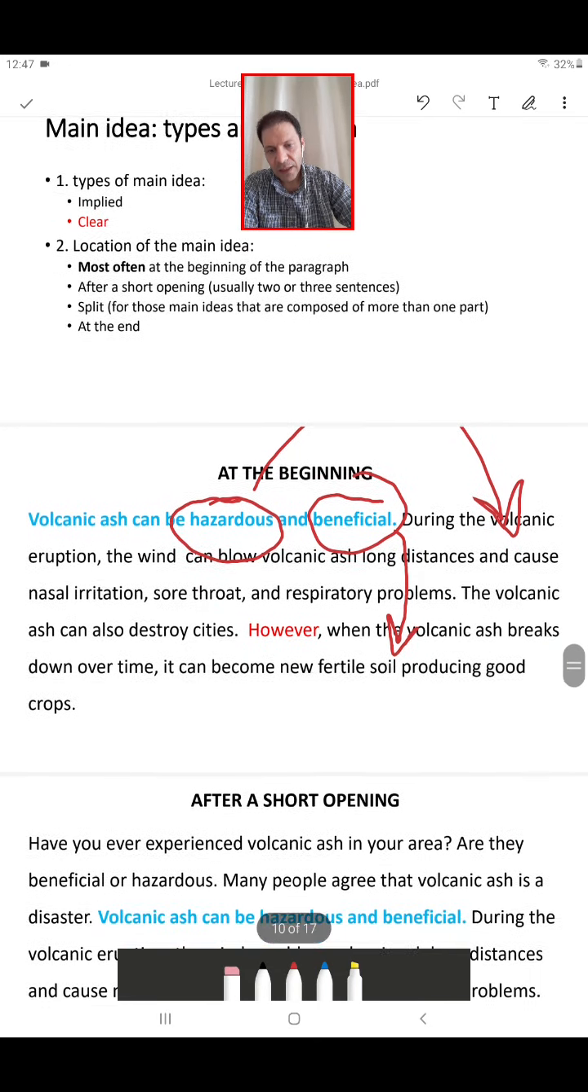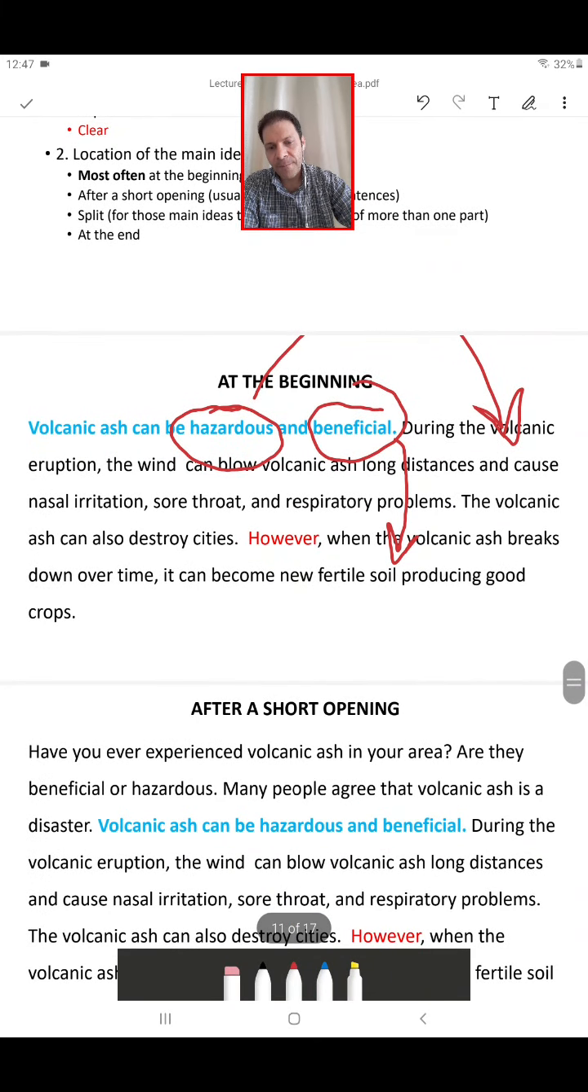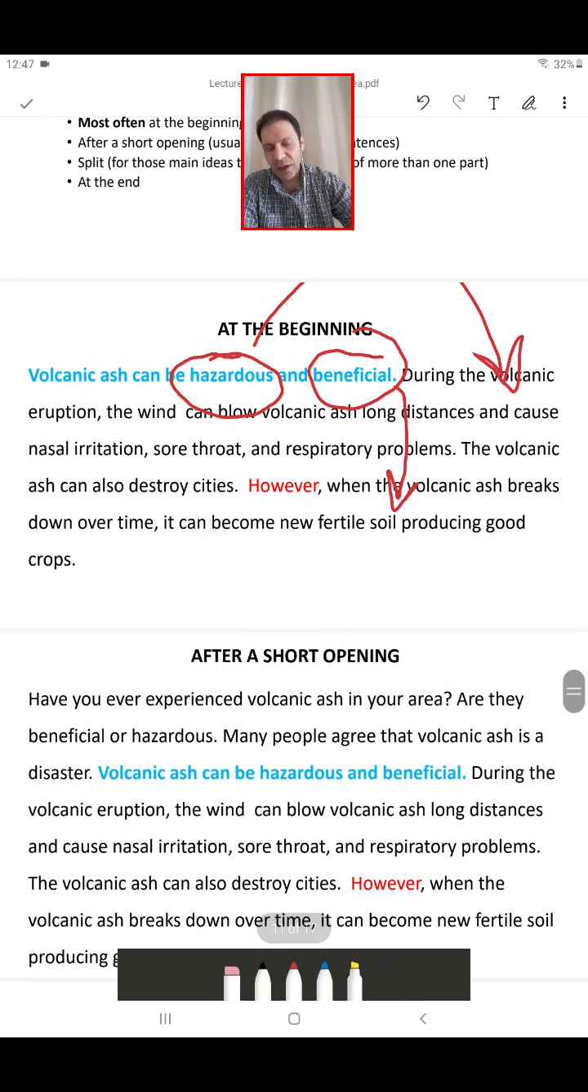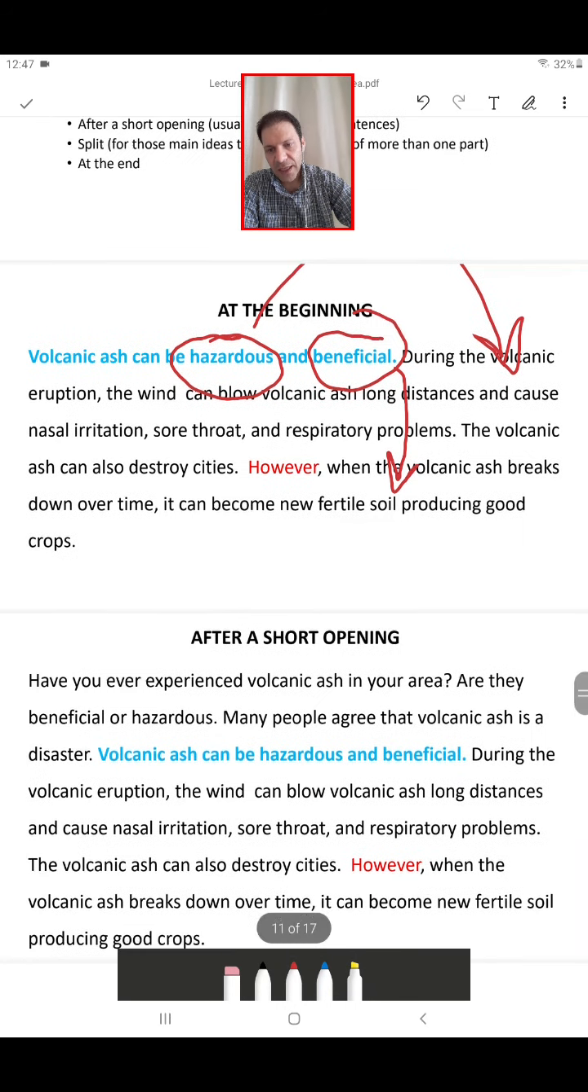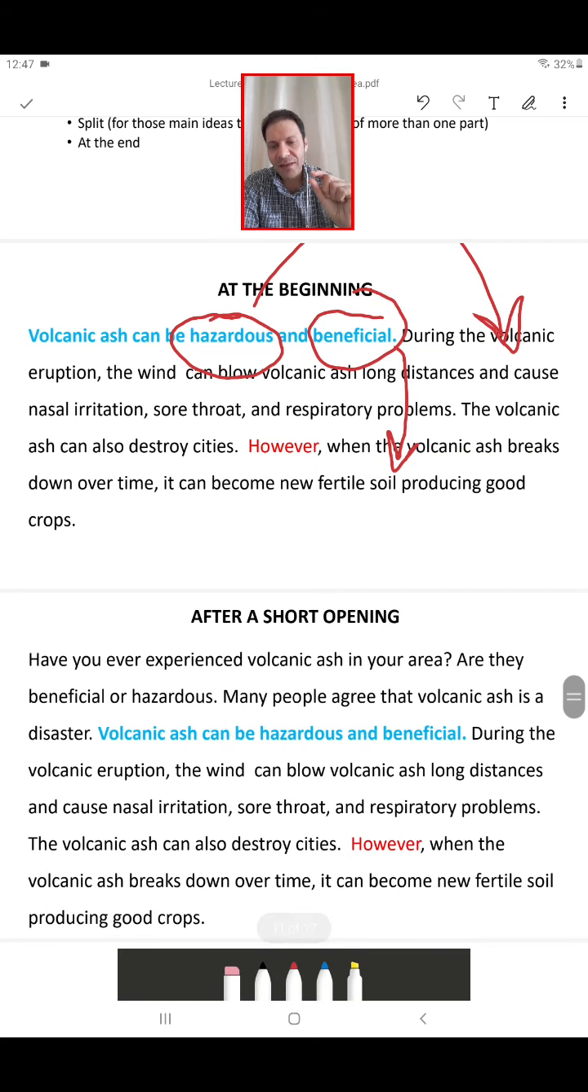Okay? Or sometimes the topic sentence does not appear at the beginning. It just appears after a few sentences for introduction. For example, look at this one. Have you ever experienced volcanic ash in your area? Are they beneficial or hazardous? Many people agree that volcanic ash is a disaster. And then I will talk about the topic. Volcanic ash can be hazardous and beneficial. And then, of course, I talk about the benefits, and then I talk about the hazard.